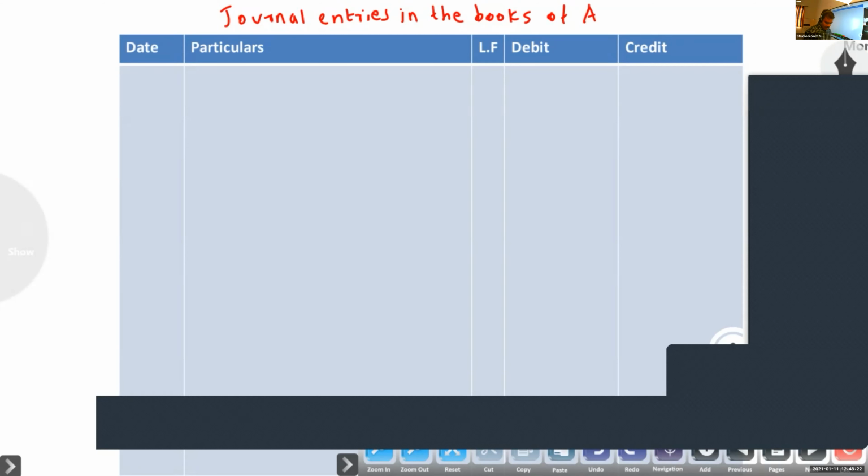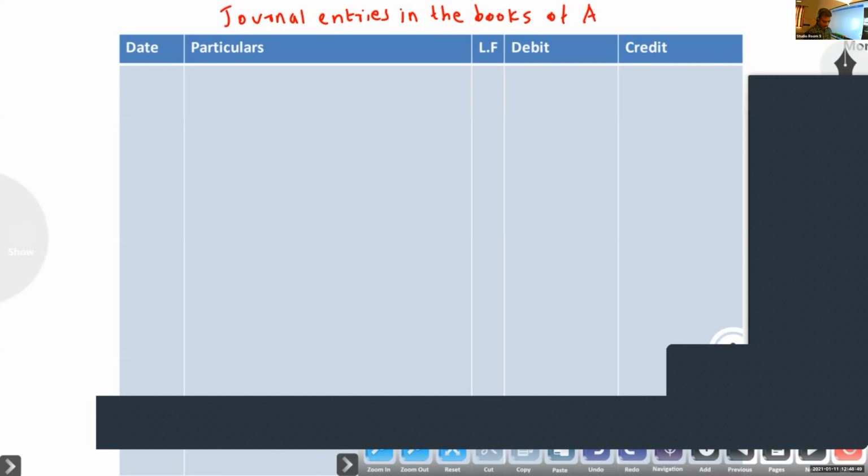At maturity the bill was dishonored with 10 rupees expenses, meaning noting charge 10 rupees. B paid 3,000 as part payment and gave another bill at 3 months for the balance at 6% interest. Then the new bill, how to prepare it with interest.